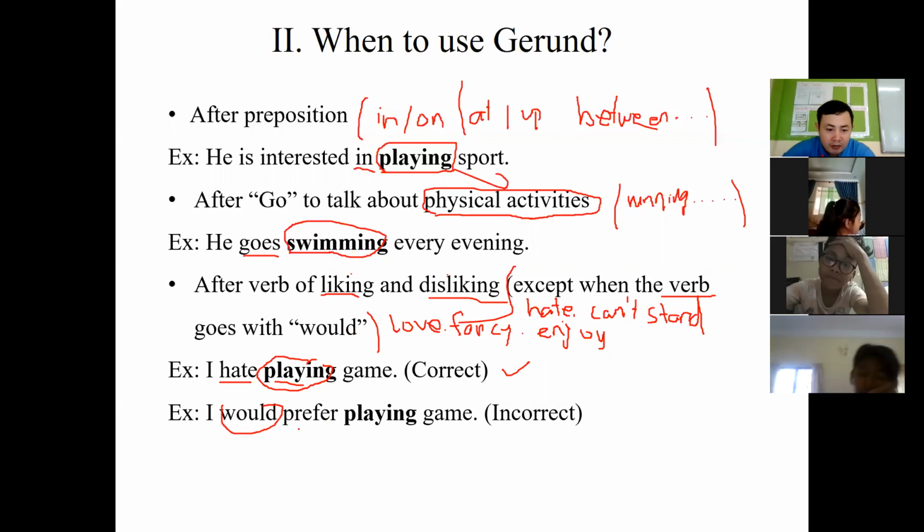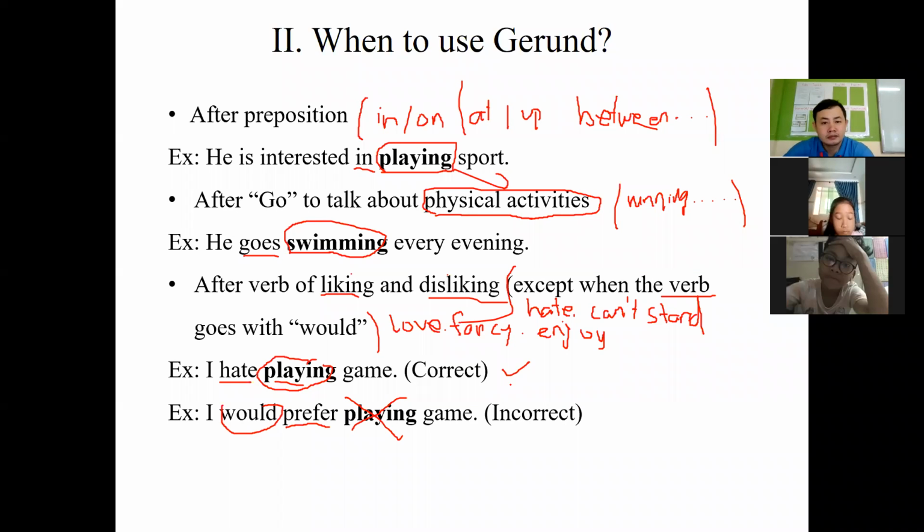As you can see here, prefer is a verb of like, right? But because the word prefer here is used with would, after prefer we cannot use verb ing. We cannot use gerund. That's why it is incorrect. Okay, so that's it for gerund.